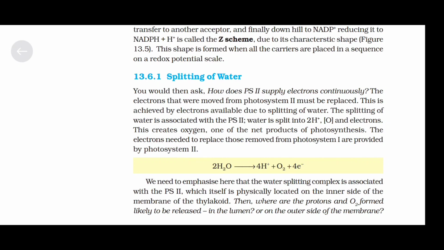The electrons needed to replace those removed from photosystem 1 are provided by photosystem 2. The equation is given as 2H2O gives 4H plus, O2, plus 4 electrons. We need to emphasize here that the water splitting complex is associated with photosystem 2, which itself is physically located on the inner side of the membrane of the thylakoid.